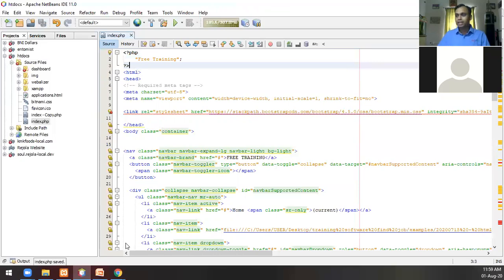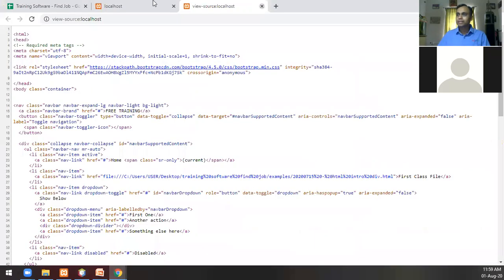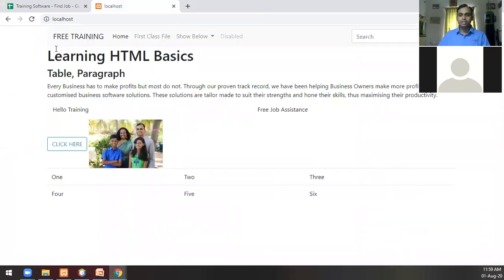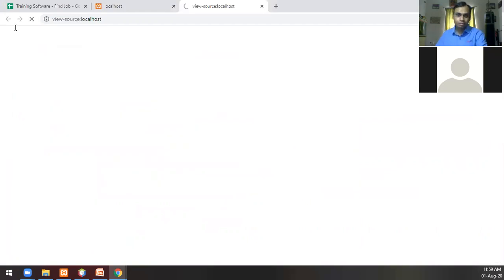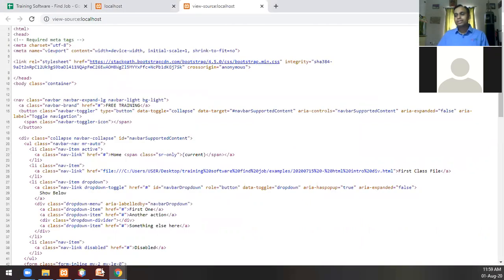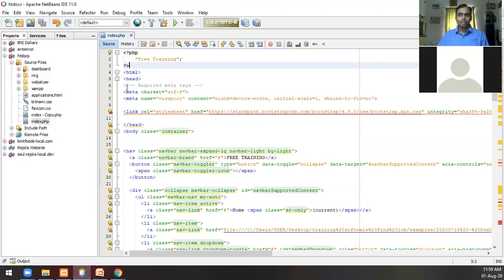I've saved it, and I'm refreshing this page. You'll not see any change here, of course. And when you go to page source, you will see that the space has been removed on the top. So this is very important to understand what is happening.